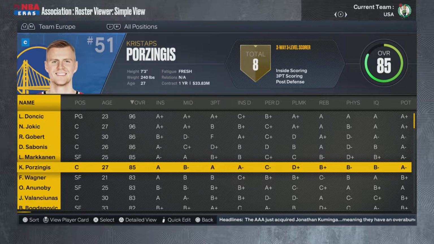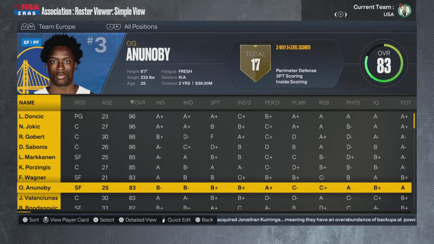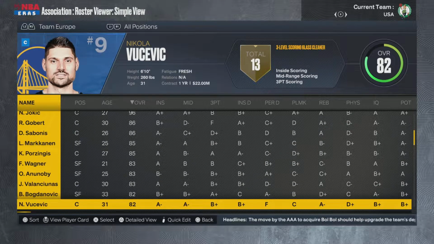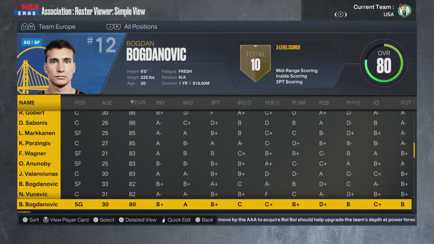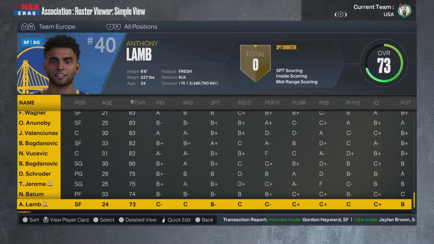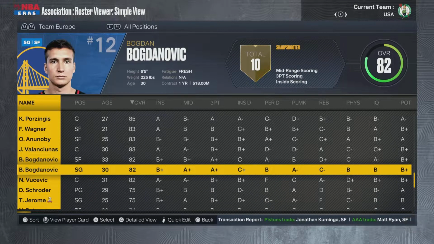I upped people's overalls. And then Team Europe here: Luka, Jokic, Gobert, Sabonis, Markkanen, just a giant team here, as you can see. Porzingis, Franz, OG, Valanciunas, the Bogdanovics, Vucevic, and Schroeder.